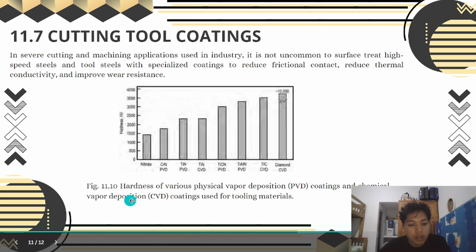Figure 11.10, hardness of various physical vapor deposition (PVD) coatings and chemical vapor deposition (CVD) coatings used for cutting tooling material.